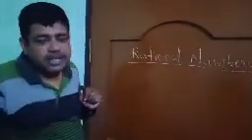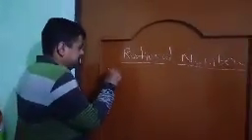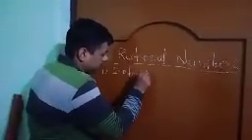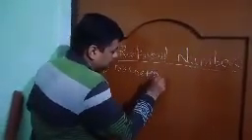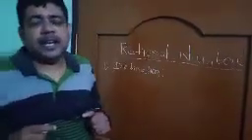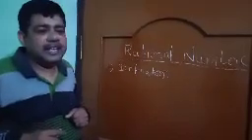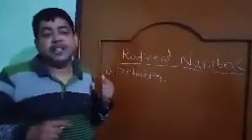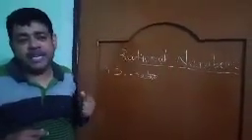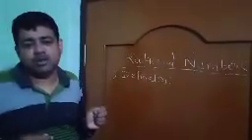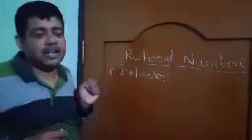So what are rational numbers? Definition I am writing first. A number which can be expressed in the form of p by q, where p and q are integers and q is not equal to 0, is called a rational number.